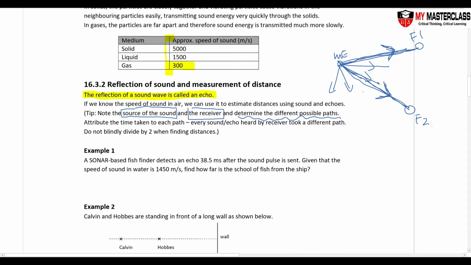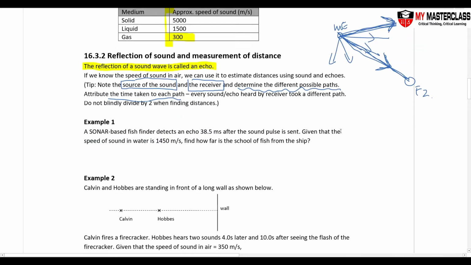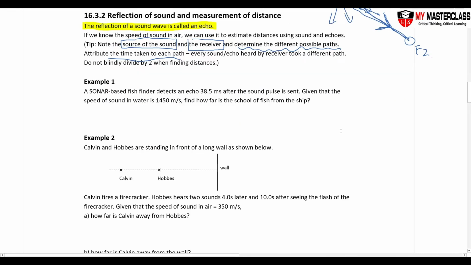Okay, and then attribute the time to each path. So how long did the time travel from me to friend number two? Then from there I am able to estimate how far friend two is from me. Let's do two examples so that we can see what I mean by determining the source of sound and the receiver, and what I mean by path.